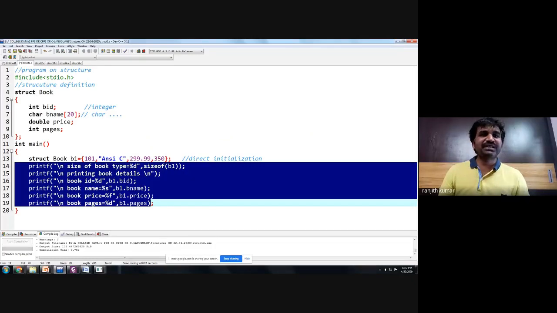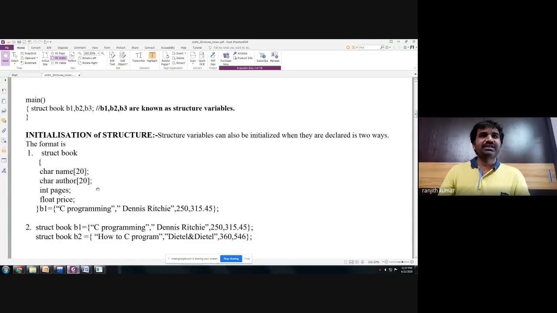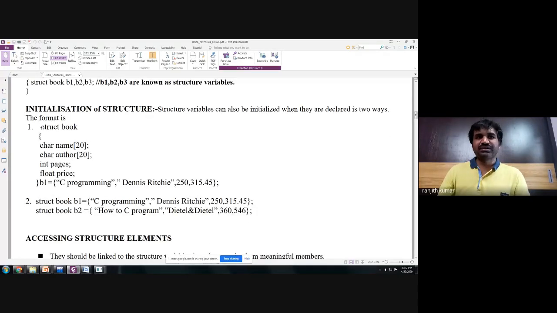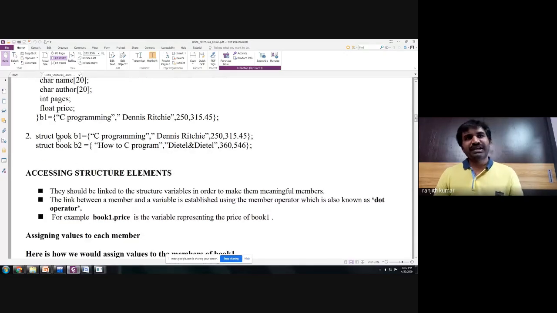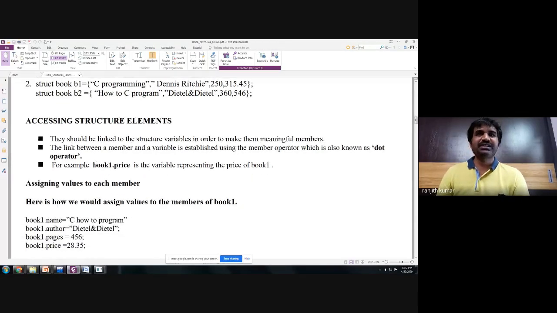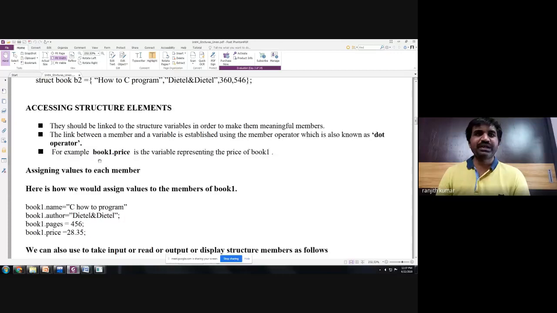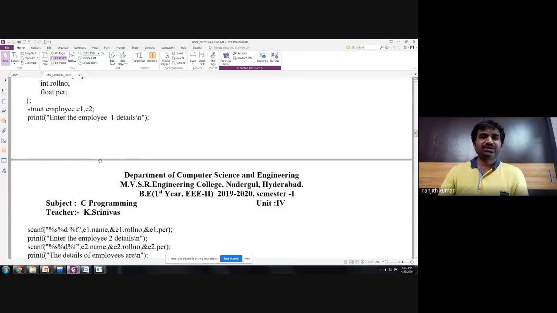We have been introduced to how to create a structure. We started with how to create a structure using struct book. Then how to create a structure variable and memory allocation, struct book variable. Then you are accessing structures using the dot operator. Okay, then the accessing can be done in 2 to 3 ways.